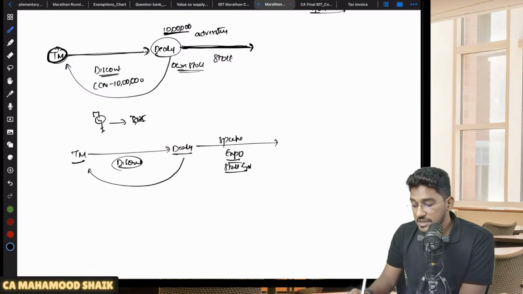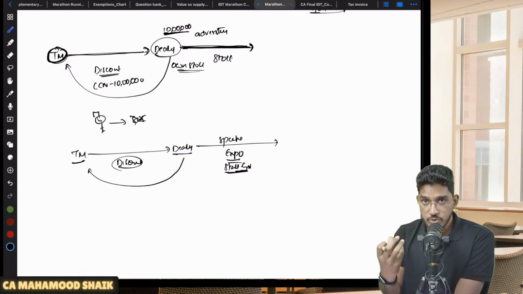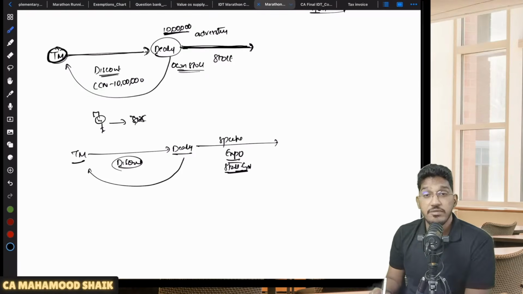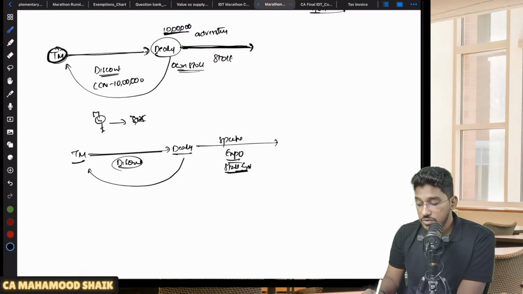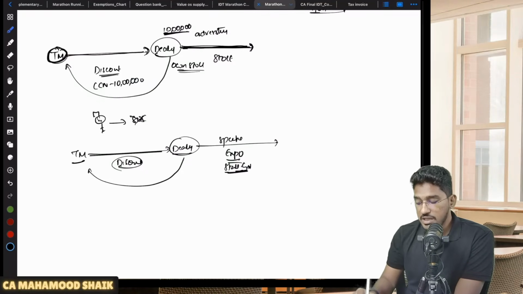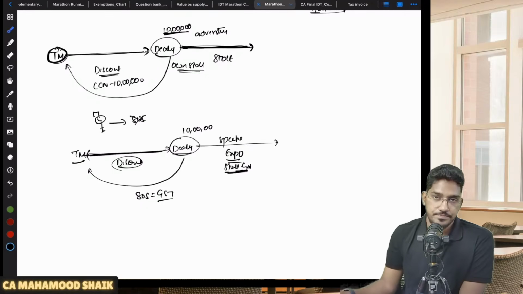If you do some advertisement specifically as per our requirement, then only we will give you the discount. In that case, whatever discount the dealer is getting is a consideration for supplying advertising and marketing services, and that will be considered as supply of services. On that, GST has to be collected.